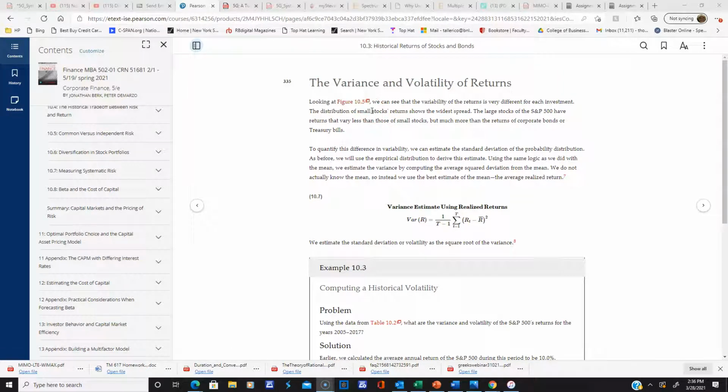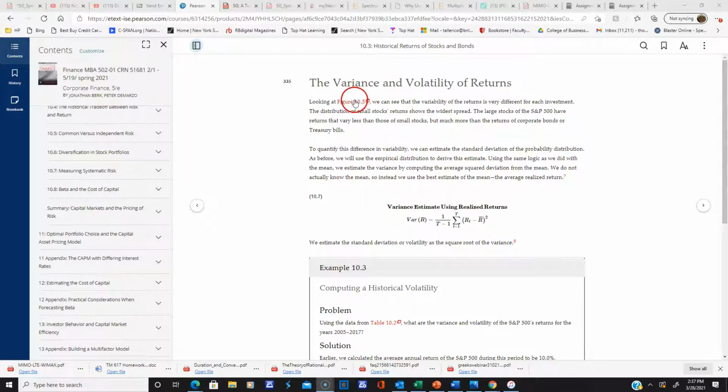Someone had an excellent question on Chapter 10, Problem 10 from the homework. If you look at equation 10.7, the variance and volatility of returns, you don't know the actual mean. So let me read this.